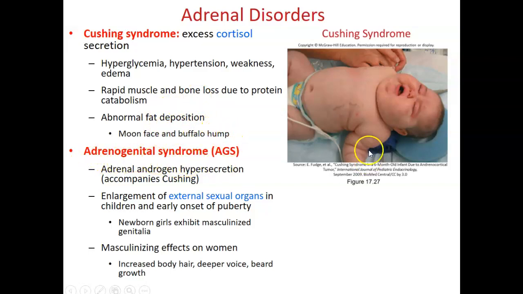Adrenogenital syndrome, showing here, is a hypersecretion of adrenal androgens. It accompanies Cushing's. There will be enlargement of external sexual organs in children and early onset of puberty. In women, there will be increased body hair, deeper voice, and beard growth.